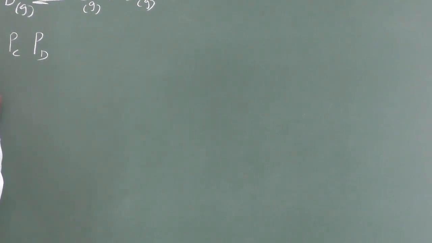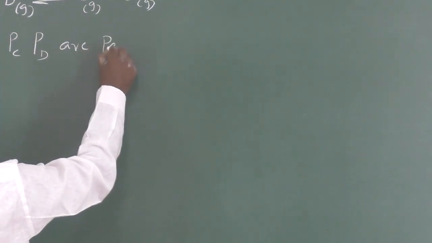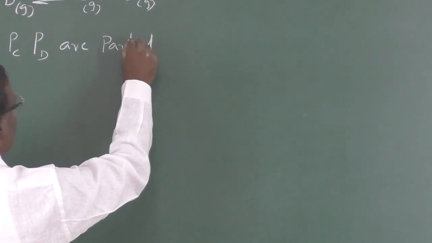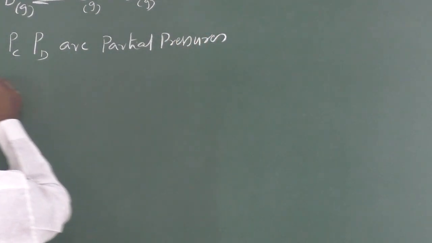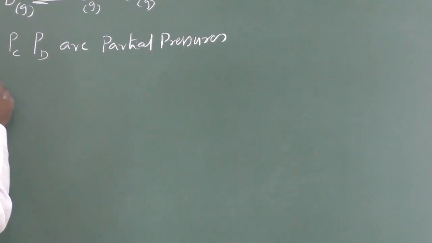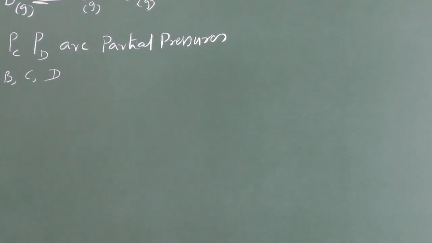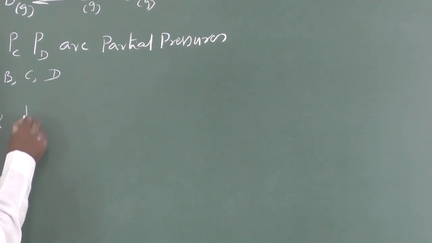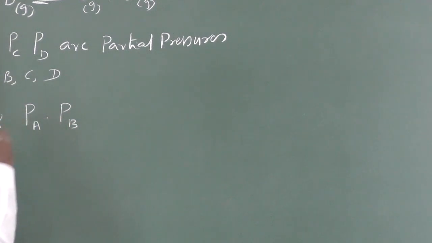Now, if PA, PB, PC, PD are partial pressures of A, B, C, D, then rate of forward reaction RF is directly proportional to PA into PB, product of the partial pressures of the reactants.